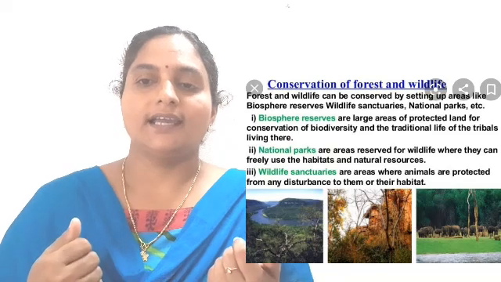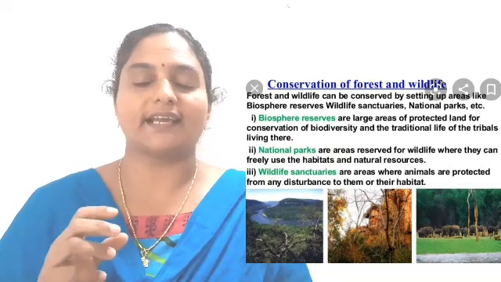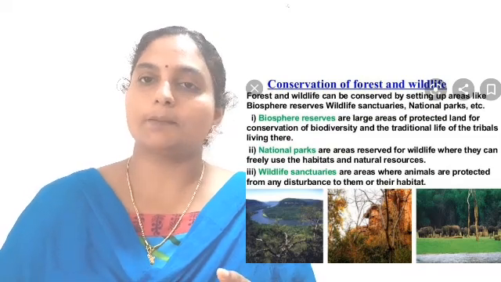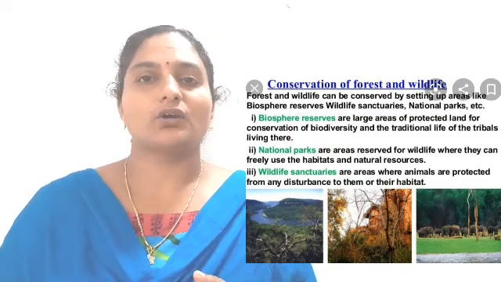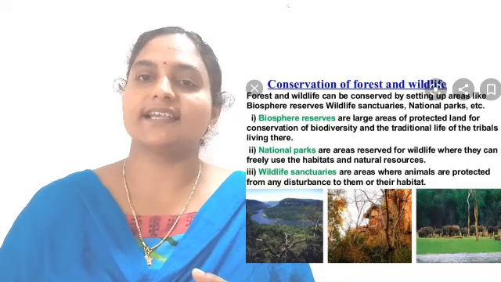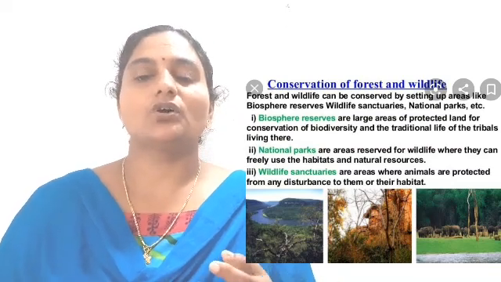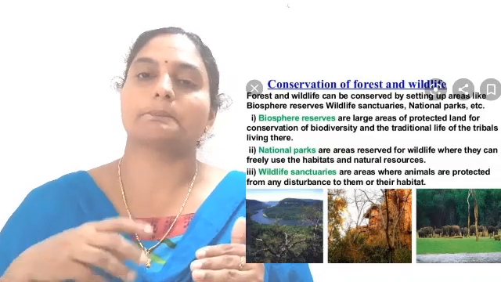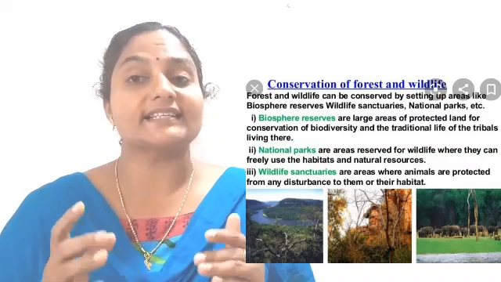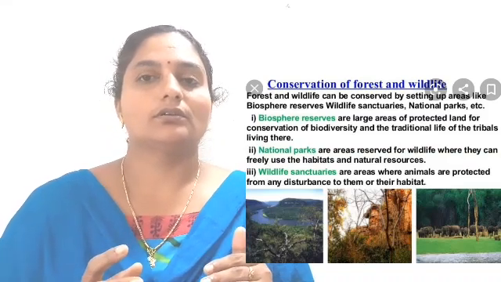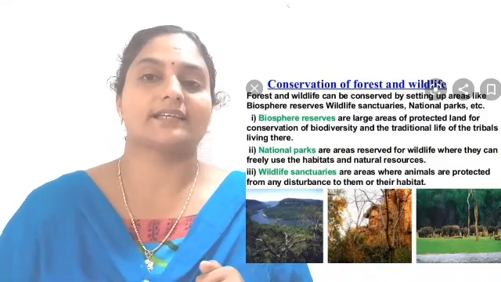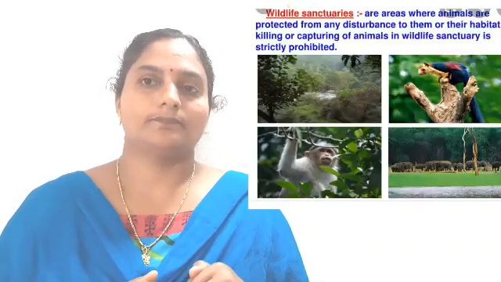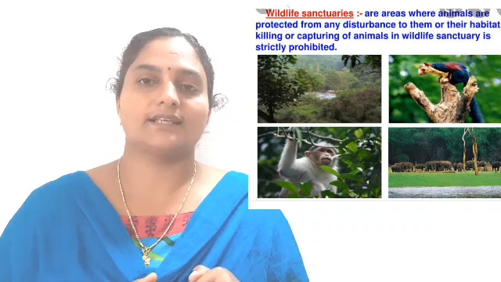Sanctuaries, areas where animals are protected. Protected areas are called sanctuaries, national parks and biosphere reserves. Okay, so what do you mean by sanctuaries? Areas where animals are protected from any disturbance, along with their habitat. That is known as sanctuaries. Wildlife sanctuaries.